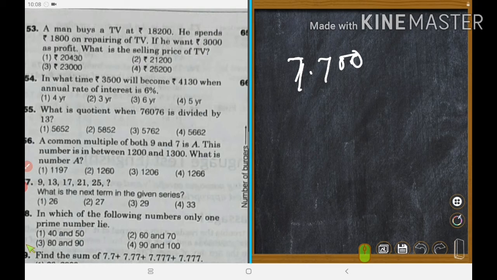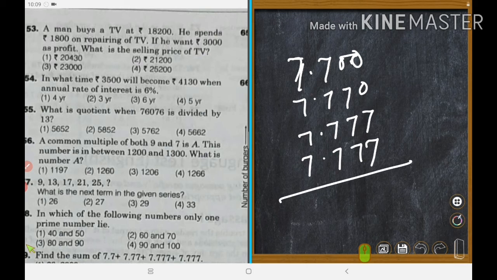Next, 7.770. Next, 7.777. Okay, done. So this one is a wrong answer.